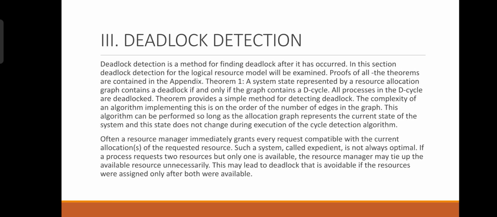Well, deadlock detection is a method for finding deadlock after it has occurred. In this section, deadlock detection for the logical resource model will be examined. Proofs of all theorems are contained in the appendix. Theorem 1: a system state represented by a resource allocation graph contains a deadlock if and only if the graph contains a D cycle. All processes in the D cycle are deadlocked. The theorem proves a simple method for detecting deadlock.